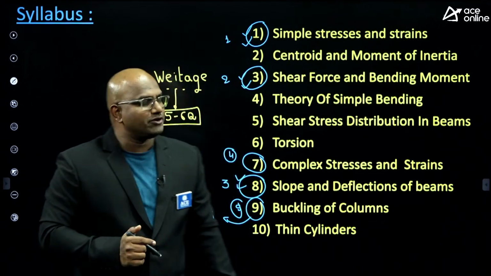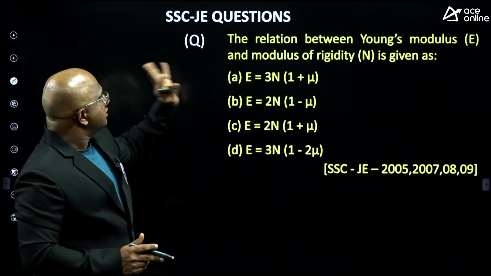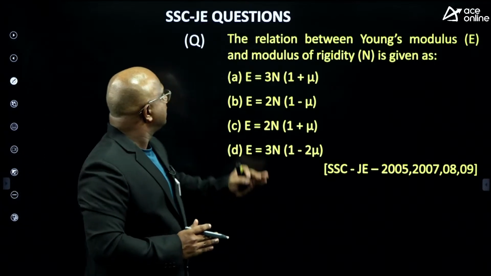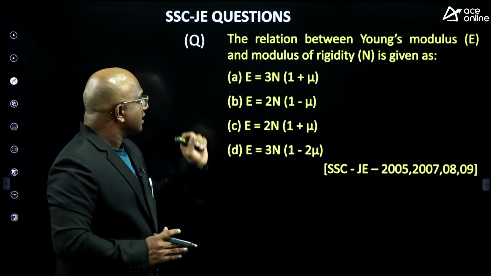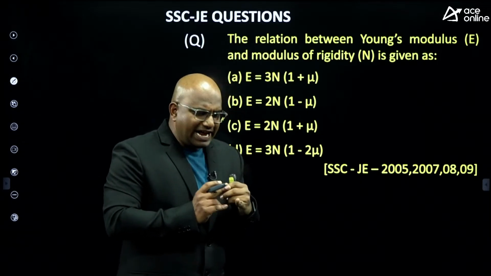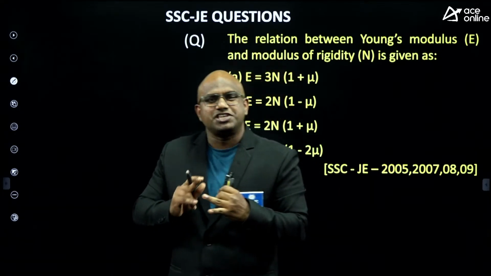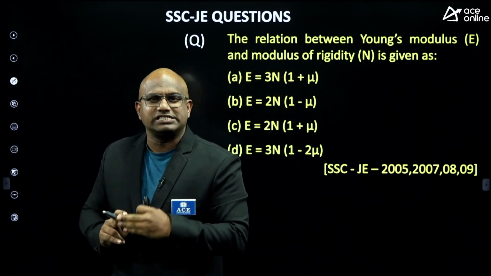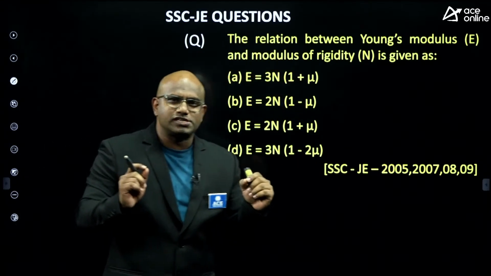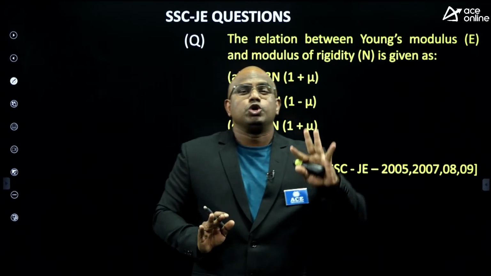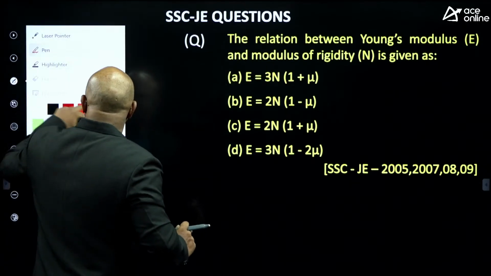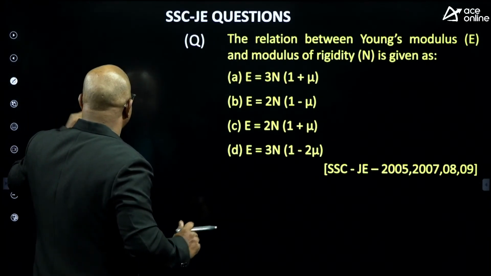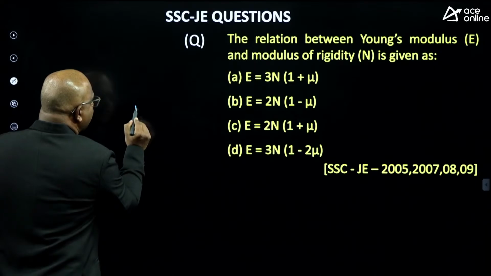Okay, now observe carefully. First question, let us see, guys. The relation between Young's modulus and modulus of rigidity. Especially the relation between Young's modulus, rigidity modulus, bulk modulus and Poisson's ratio, the questions are very, very frequent. You have to remember these three relations. Please note down properly, because questions from these are very frequent.